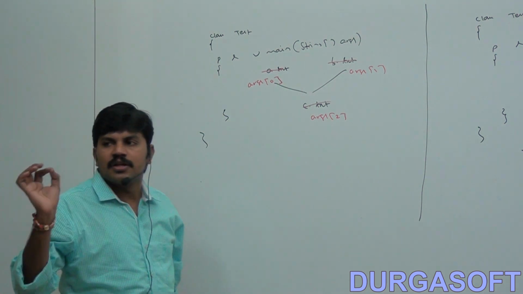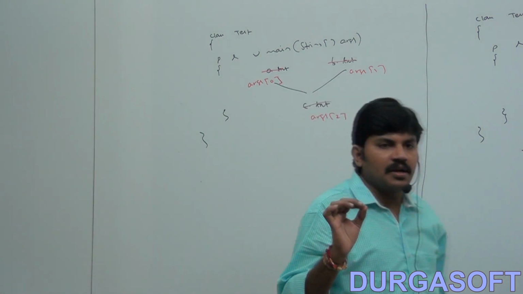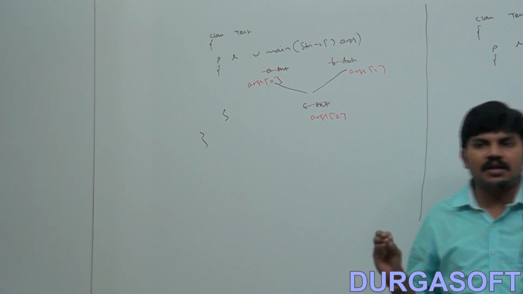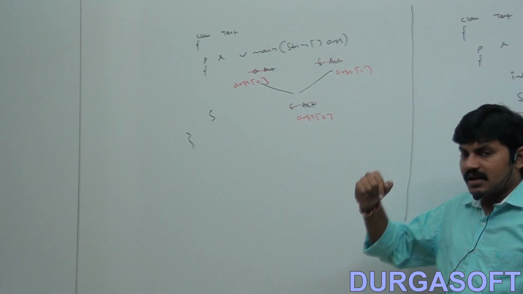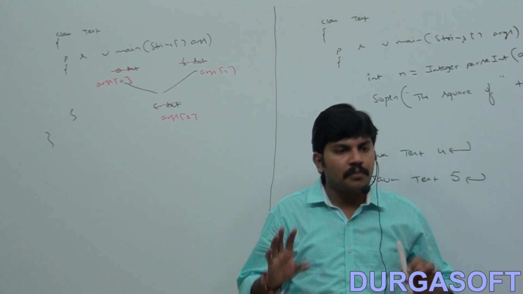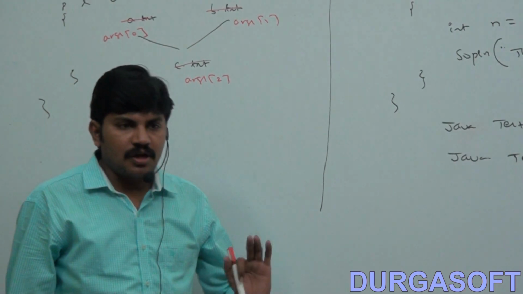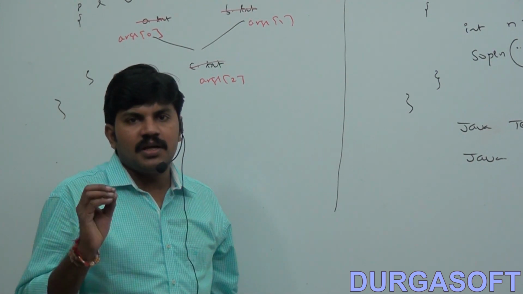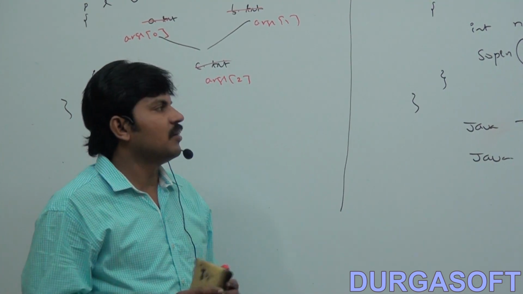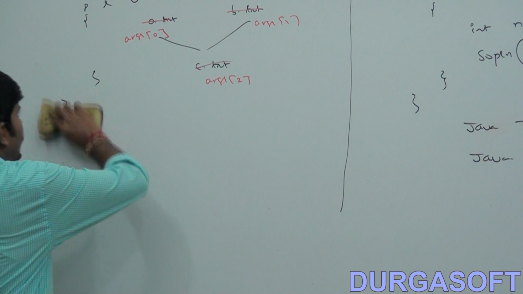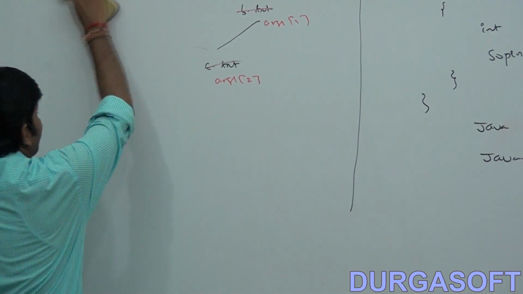So can you tell in a single word what is the purpose of command line arguments? The main purpose of command line arguments is we can customize the behavior of the main method, right? Are you able to understand? So what is the main purpose of command line arguments? We can customize the behavior of the main method. Okay, that's all. So this is what command line argument is, and what its purpose is.